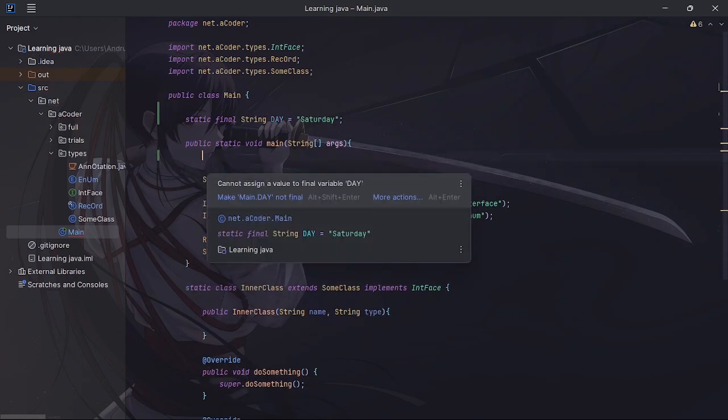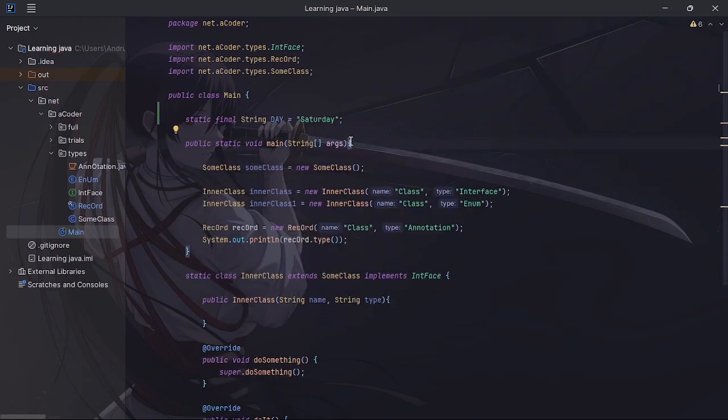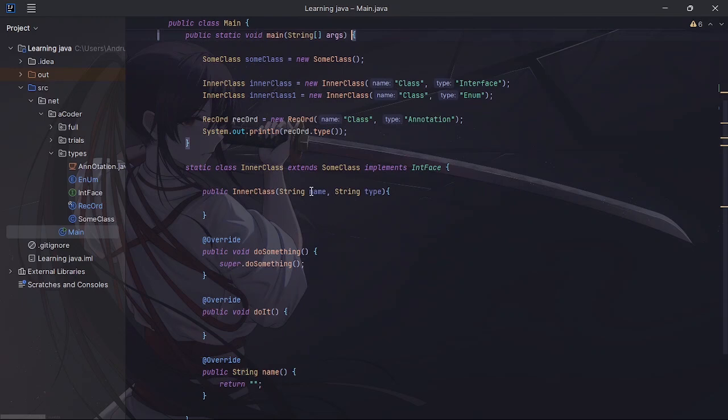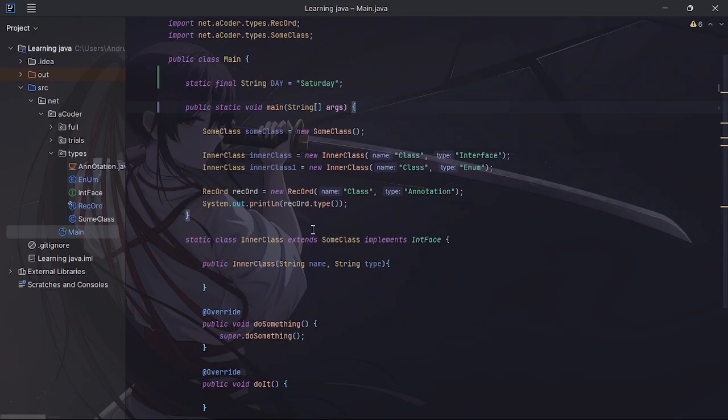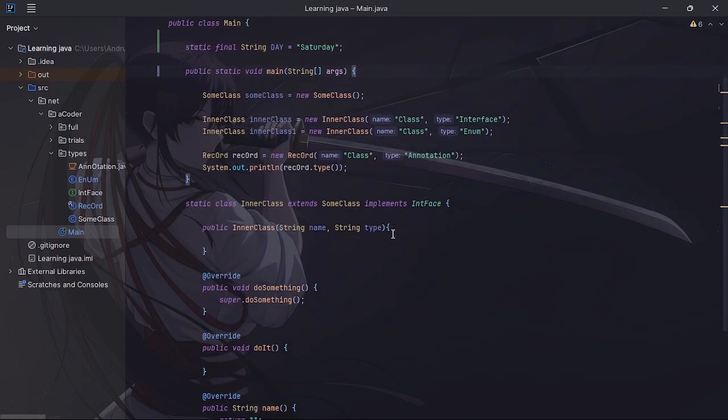So let's say you want to have a value to actually show all of the days of the week. But if you set the parameter, like we've done here, to be a string, then they can type in whatever they want and you will not have any problems, because obviously a string takes in any kind of string. But instead of a string, you want it to actually take in a very specific type. That's where enums come in.